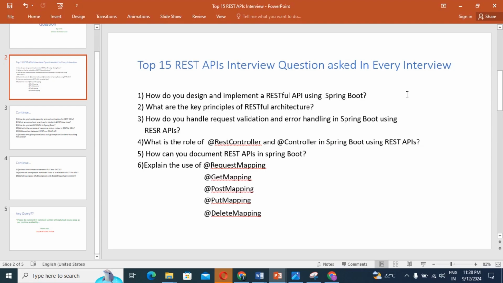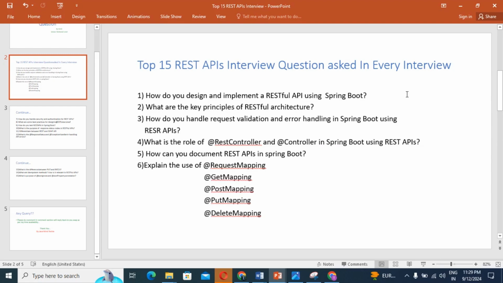So @RestController annotation combines @Controller and @ResponseBody. It is used to create RESTful web services, where the response body is directly written to the HTTP response, typically in JSON or XML format. It eliminates the need to annotate each method with @ResponseBody.